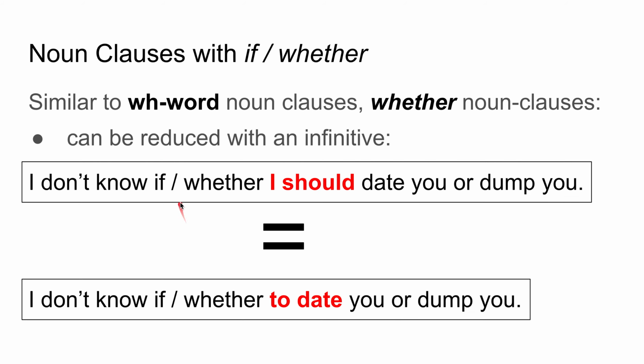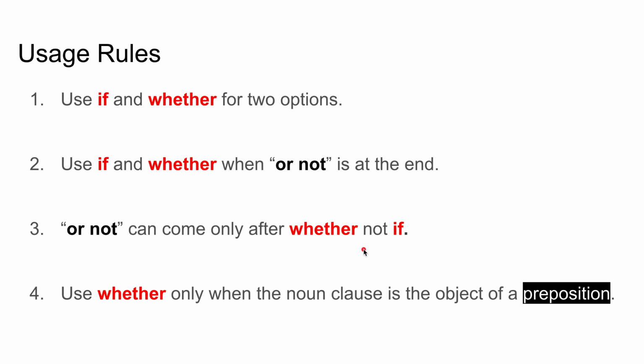Moving on. Similar to WH noun clauses, if/whether noun clauses can be reduced with an infinitive. For example, I don't know if/whether I should date you or dump you can also be changed to I don't know whether to date you or dump you. So we can do an infinitive. We can take away the subject and the modal and replace those with an infinitive to reduce them.